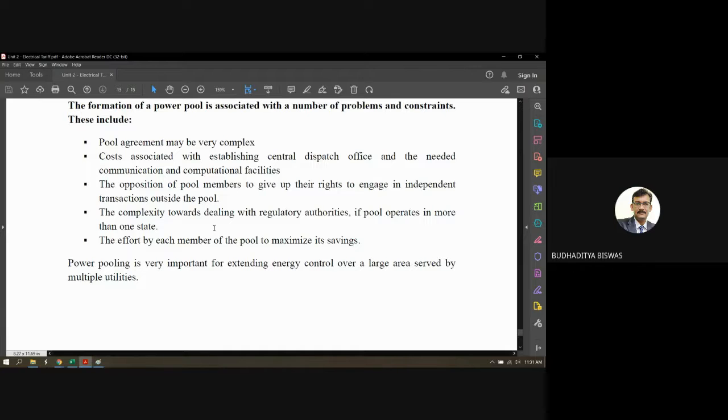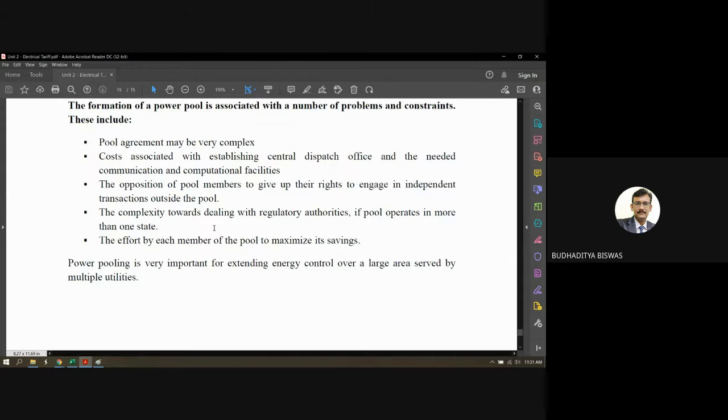No, power pooling does not depend on that; it depends upon the load demand. Load demand means whenever the load demand changes, the total generation should change. The main concept is that every time in a day, you try to meet the load demand. Load demand is varying, obviously, sometimes abruptly, but most of the time it varies in steps. So whenever the load demand is at some amount, your generation should be equal to that amount.